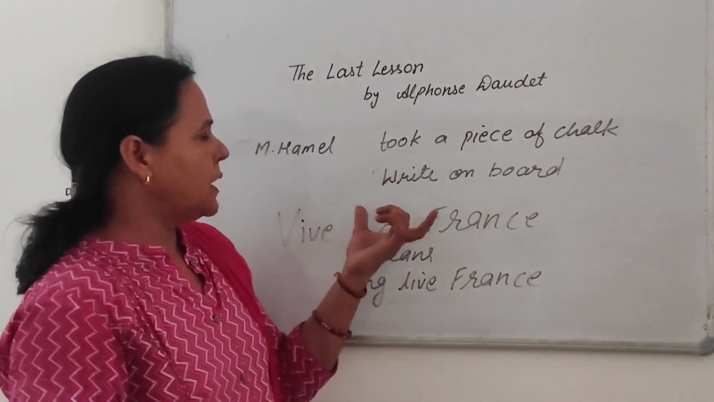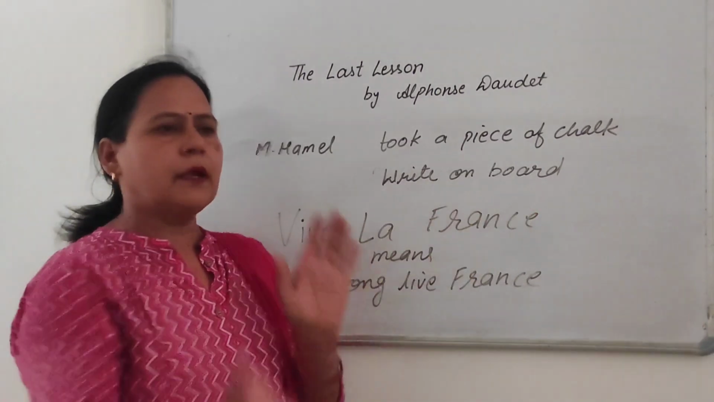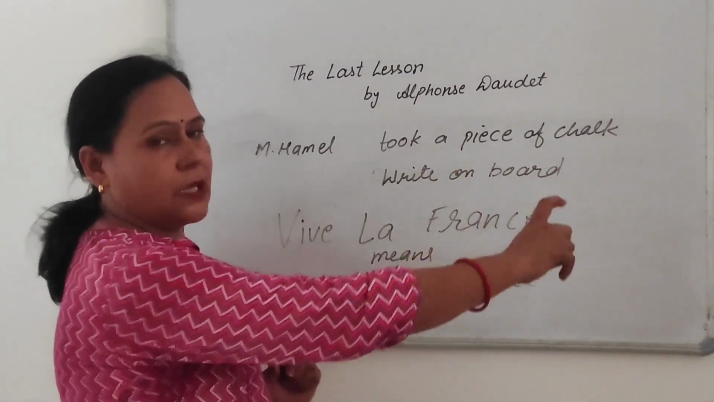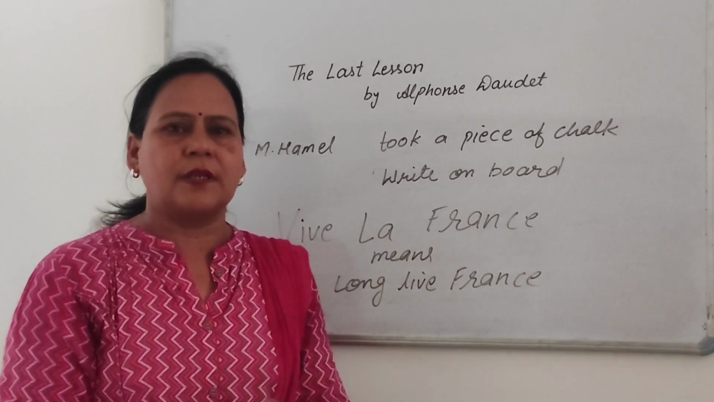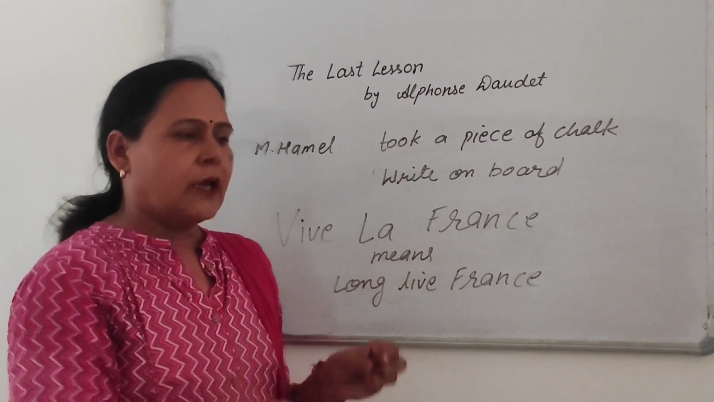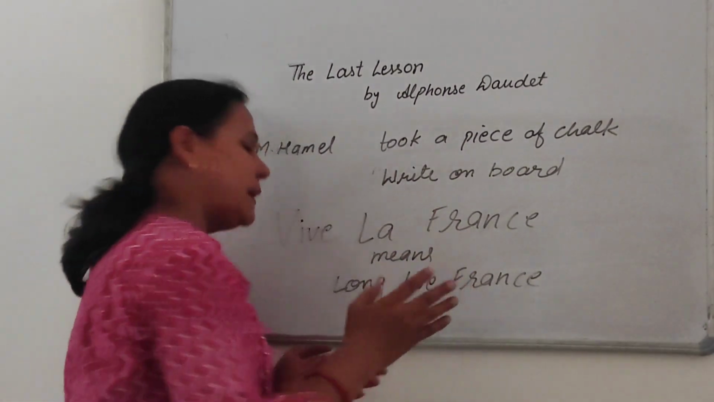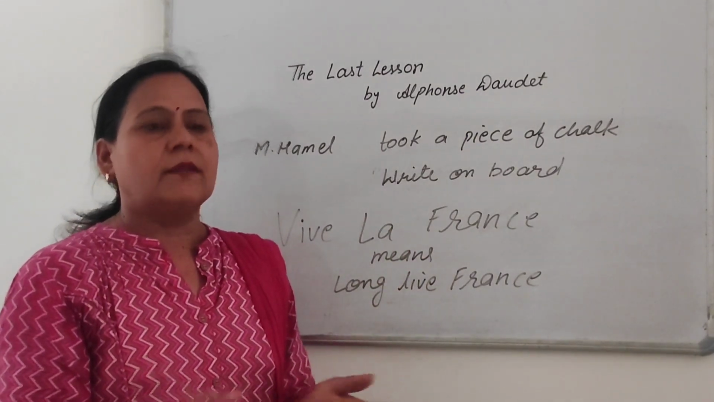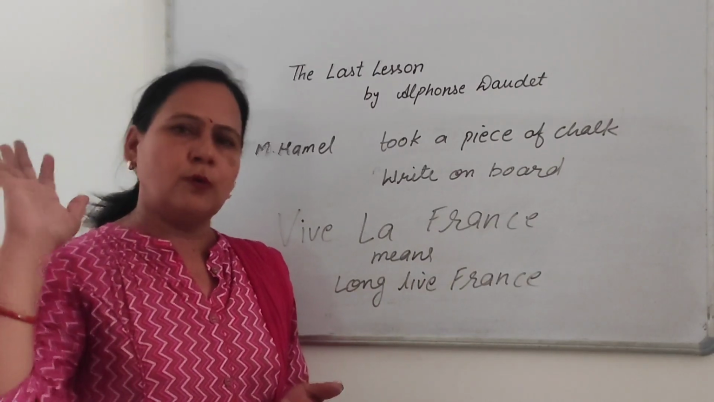And Hamel stood and took a piece of chalk to write on the board. He turned to the board and wrote as large as he could, "Vive la France", which means long live France. मेरा France हमेशा अमर रहे. After saying that, he leaned his head against the board, and he couldn't say anything to the students. He made a gesture that the school is closed and you may go now.